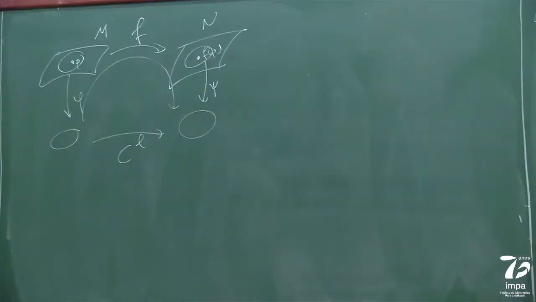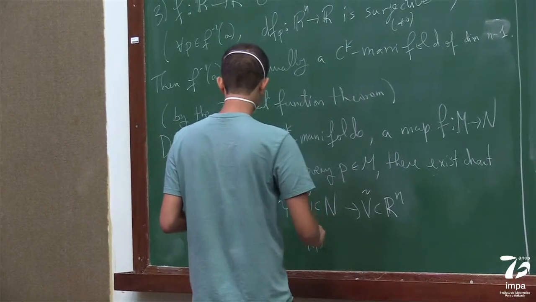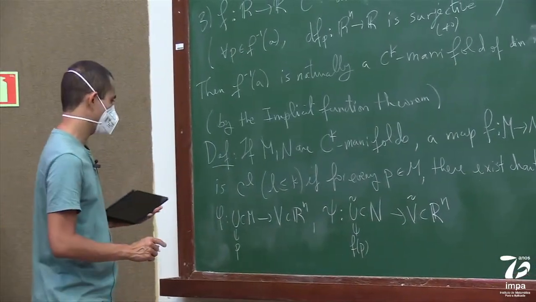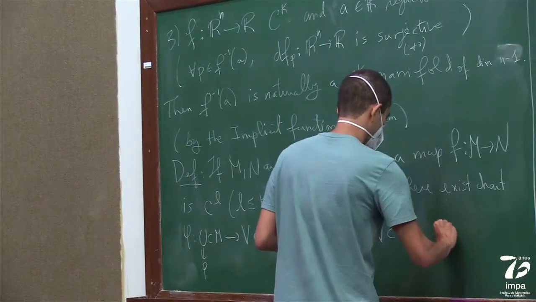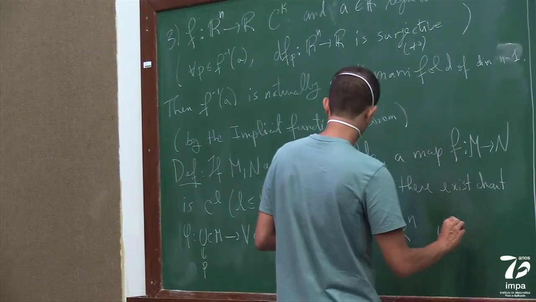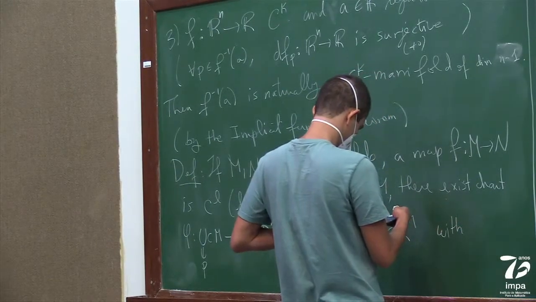And we can assume that U is sufficiently small so that the image of U is contained in U tilde.